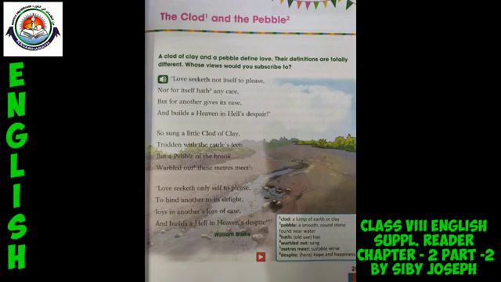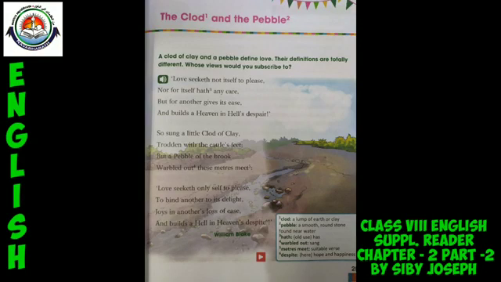As we get into the poem, the poet is brilliantly making use of two metaphors to describe the contrasting sides of love. Can you say which are the metaphors used by the poet? We have already mentioned it in the beginning of the class. The poem is revolving around these two metaphors.